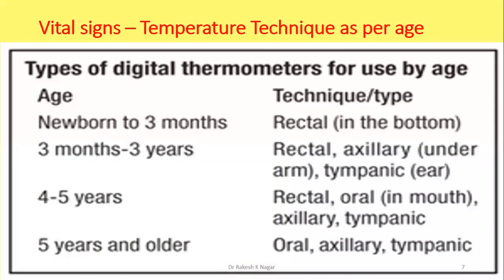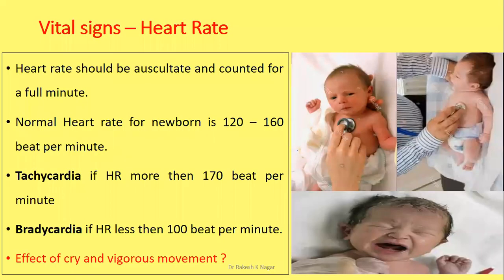Newborn up to 3 months: rectal or axillary. 3 months to 3 years: rectal, axillary, underarm, tympanic ear. 4 to 5 years: rectal, oral, axillary, and tympanic. After 5 years, you can choose oral, axillary, tympanic. Then don't allow rectal temperature measurement if the baby is normal and conscious. In unconscious condition, you can choose axillary, tympanic, or rectal. Now, heart rate.